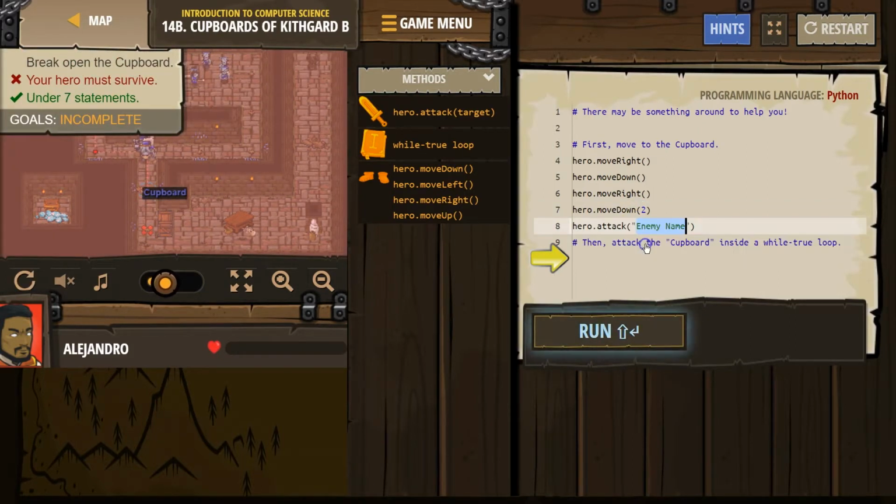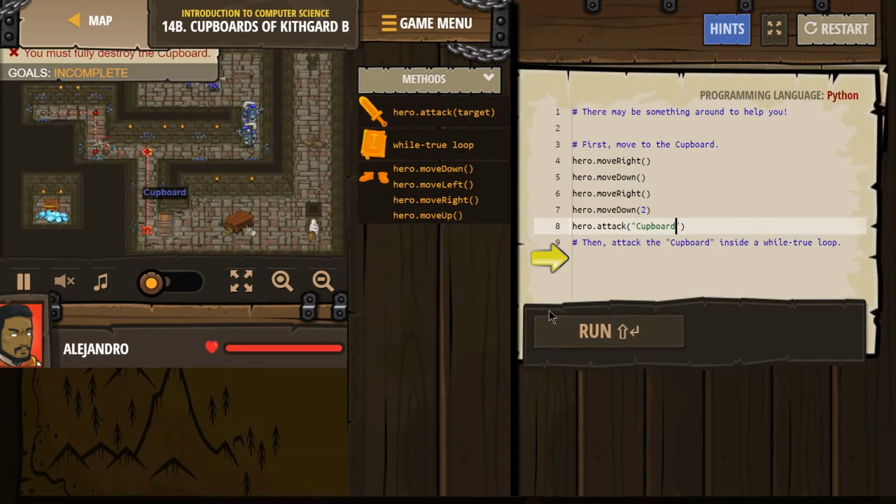And then attack. And make sure to capitalize it, cupboard, because they have it capitalized right over here. Alright, that should do it. And then are we going to attack the guys? What are we going to get out of this? That doesn't look... not good.